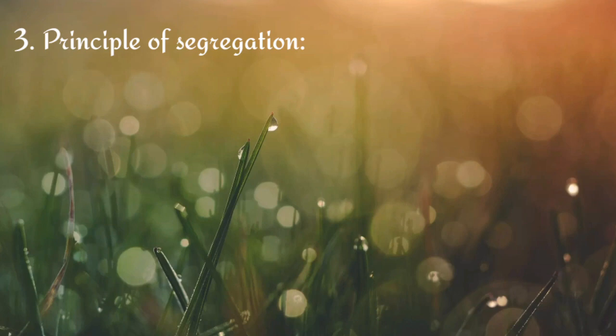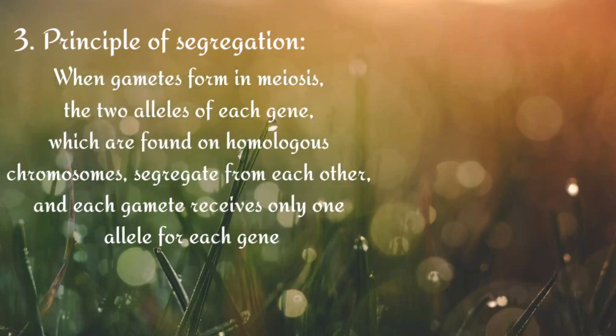The third law of inheritance is the principle of segregation. When gametes form in meiosis, the two alleles of each gene, which are found on homologous chromosomes, segregate from each other, and each gamete receives only one allele for each gene.